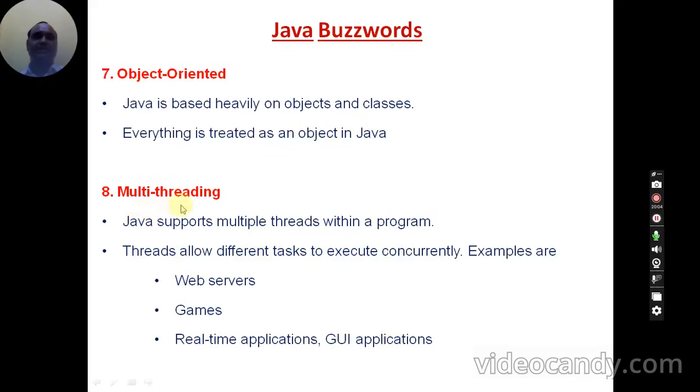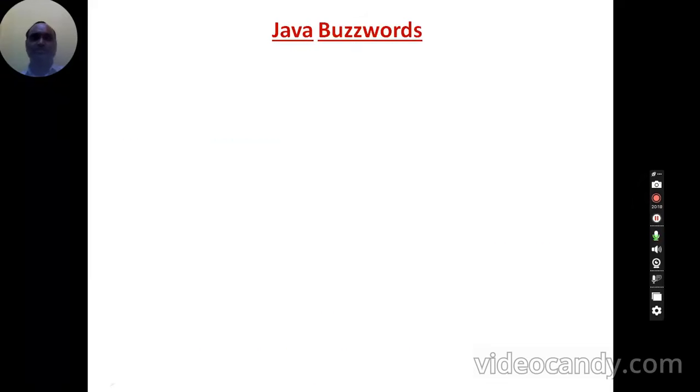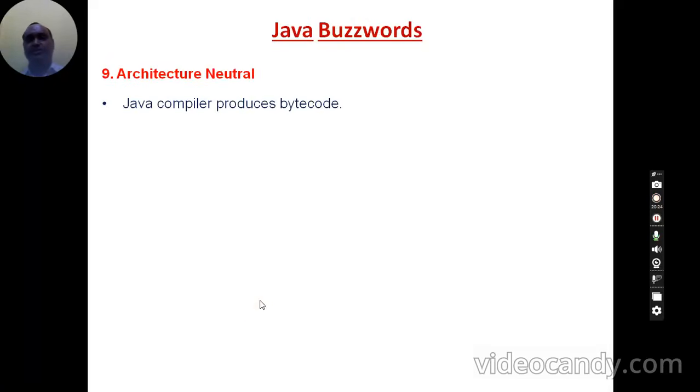This concept is widely used on web servers, in games, GUI applications and real-time applications. And coming to architectural neutral, Java is architectural neutral.